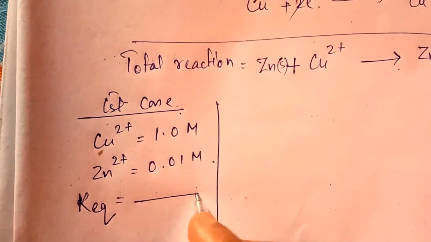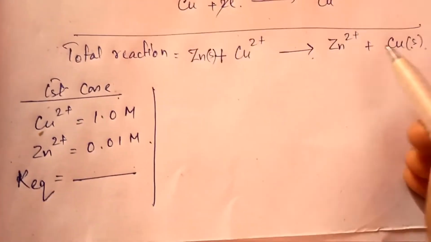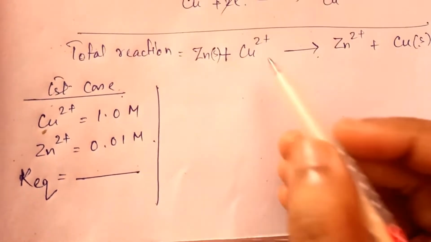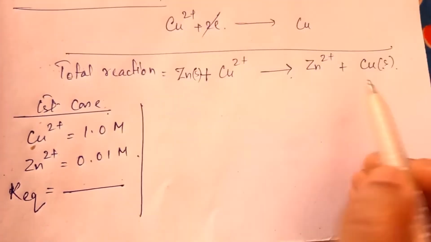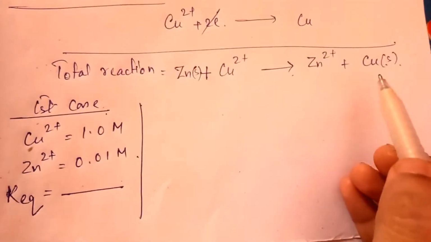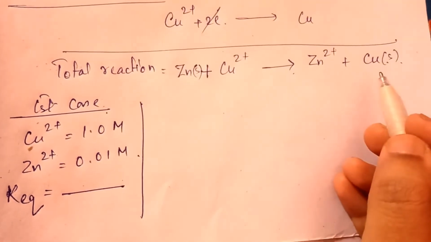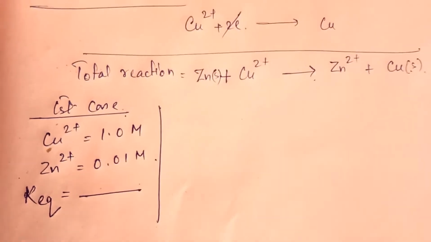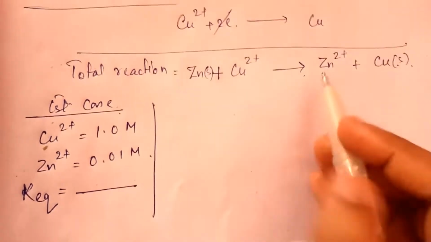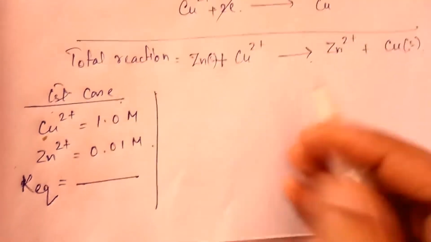K equilibrium equals the concentration of the product ion divided by the concentration of the reactant ion. We will not count the solid part because the solid's concentration is considered as 1 in equilibrium calculation. So just consider the ions.